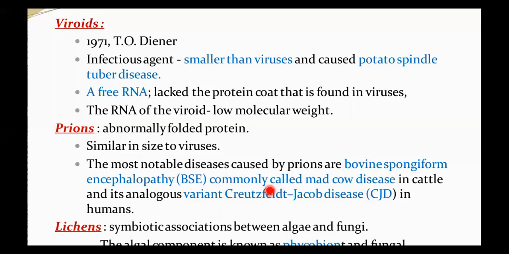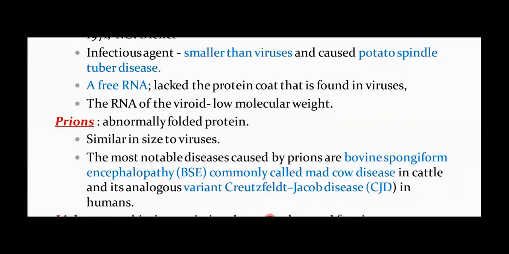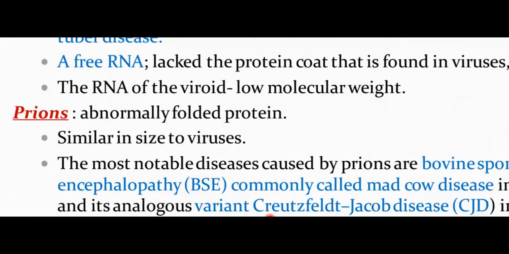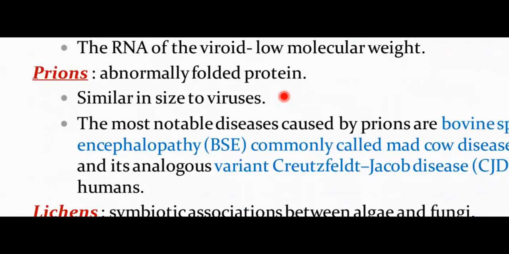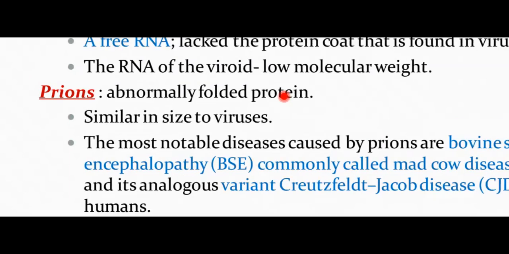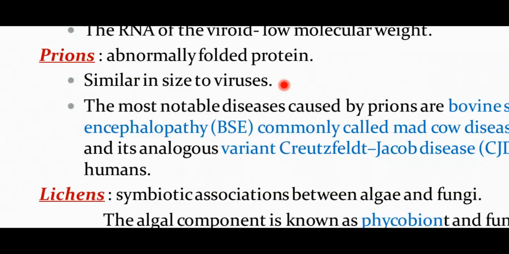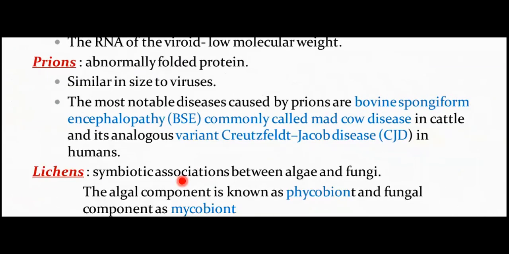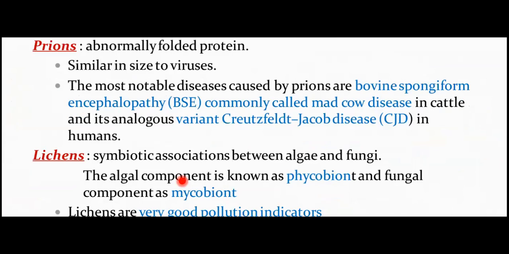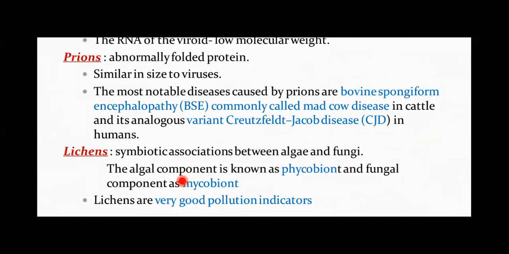Viroids are free RNA molecules. They do not have the protein coat that is found in viruses. The RNA of the viroid is of low molecular weight as compared to that of a normal virus. Similarly, we have prions. Prions are abnormally folded proteins which have the ability to cause diseases. Their size is similar to those of viruses, and the commonly known prion diseases are bovine spongiform encephalopathy, BSE, commonly called mad cow disease in cattle, and its analog CJD, Creutzfeldt-Jakob disease, which is known to be common in humans.